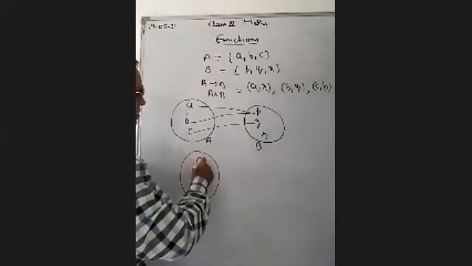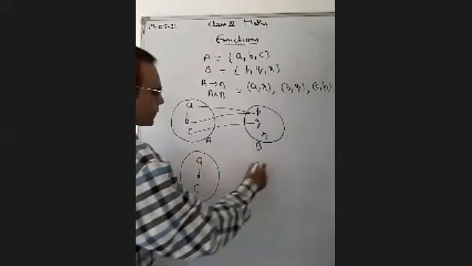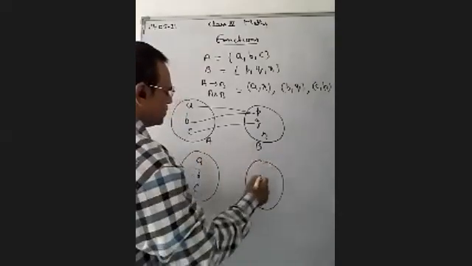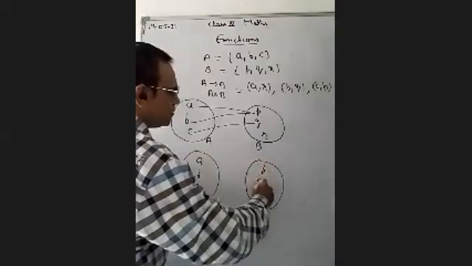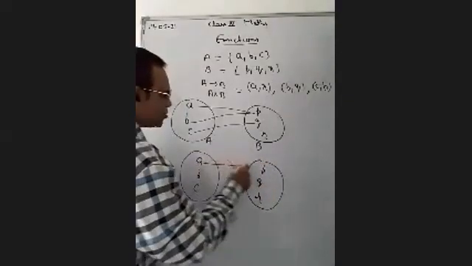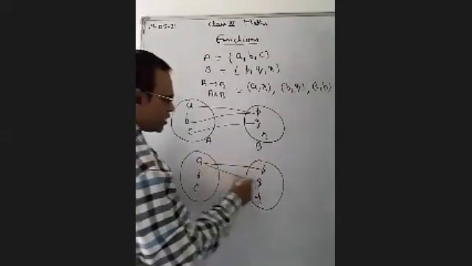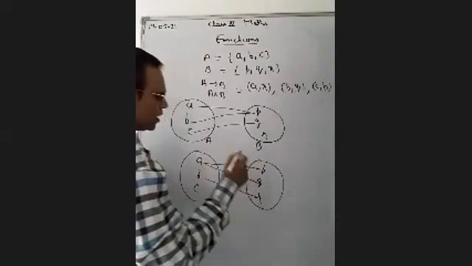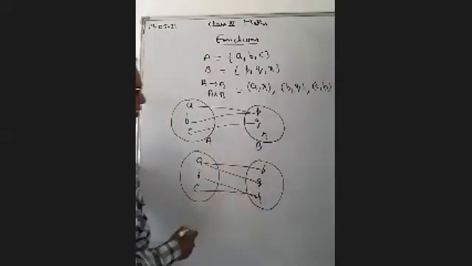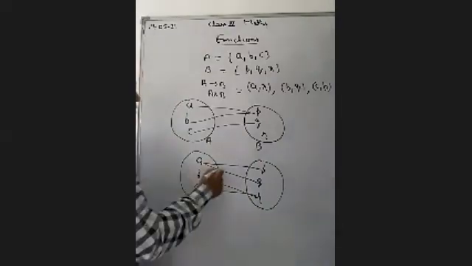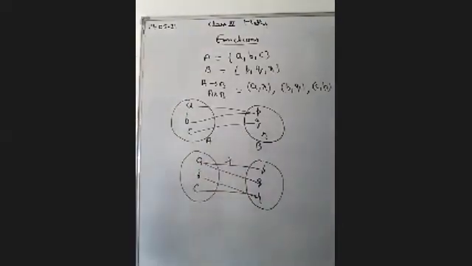Then it will not be a function if we take it this way. Suppose we take A, B, C, and here we take elements P, Q, R. If A is associated to P and A is also associated to Q, or B is associated to R, or C is associated to R, it is not a function because it does not have the unique image. It is not a function because A has two different images. Different elements of set A should have different images in set B.